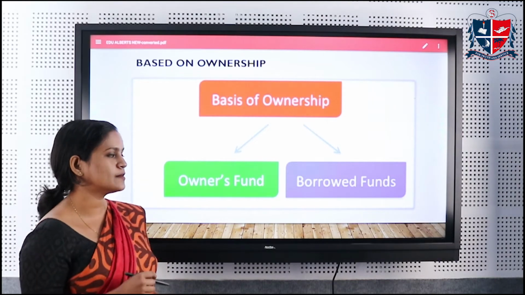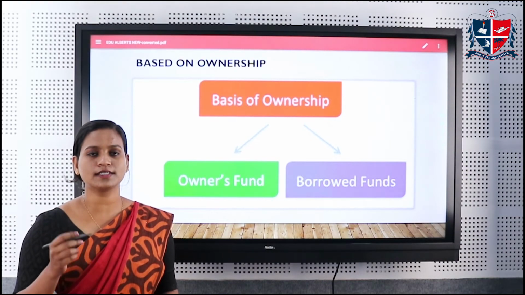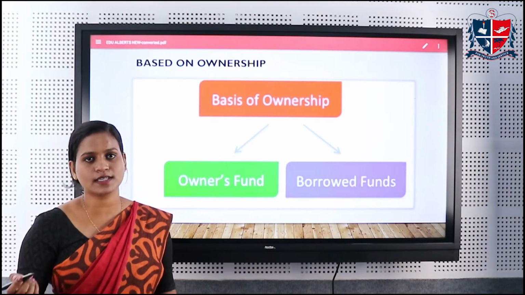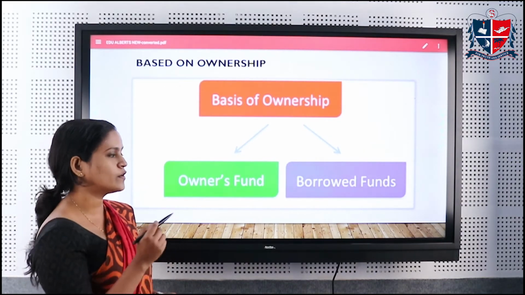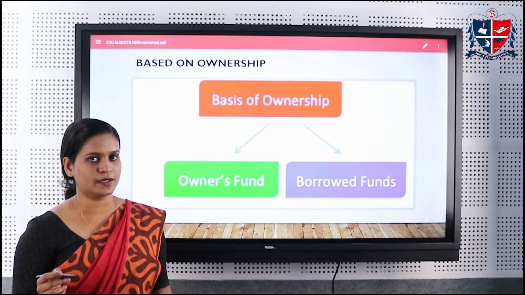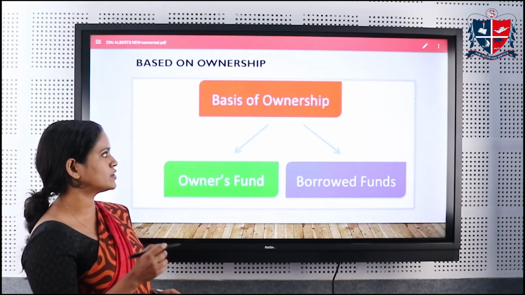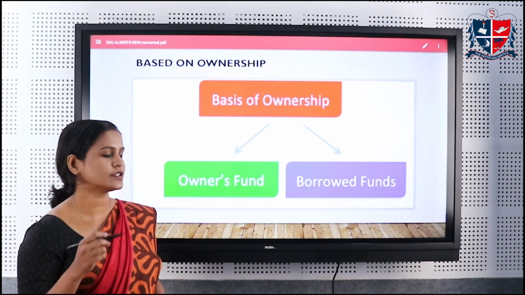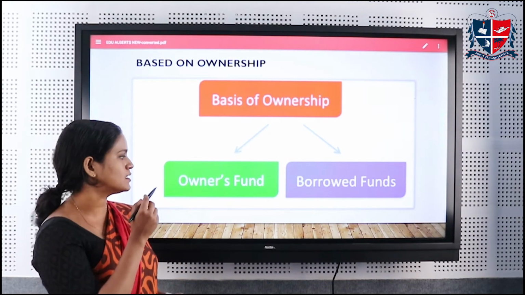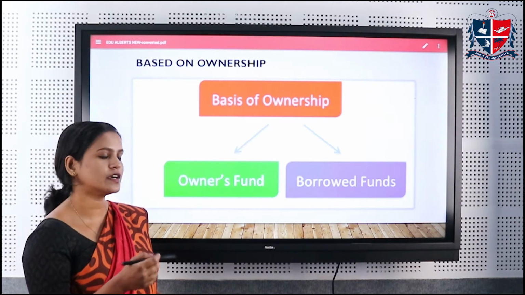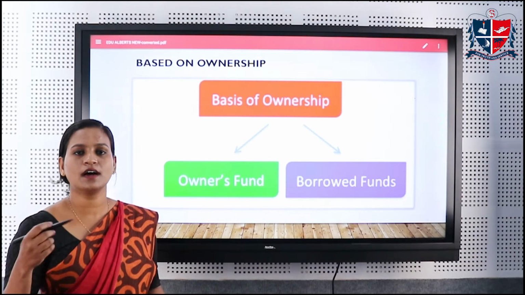And the second thing is the borrowed fund. The borrowed fund is the fund which is borrowed externally, that is from outside the organization. So the borrowed fund examples are debentures, bonds, etc. So the second type of classification is based on the ownership. On the basis of ownership, it is classified into two, that is owned fund and borrowed fund. Owned fund which is owned by the business itself, and borrowed fund which is borrowed externally from other sources.